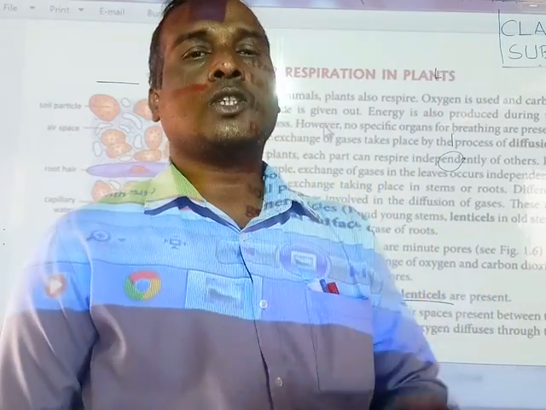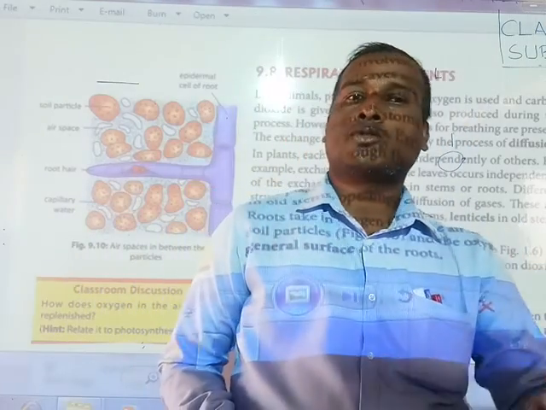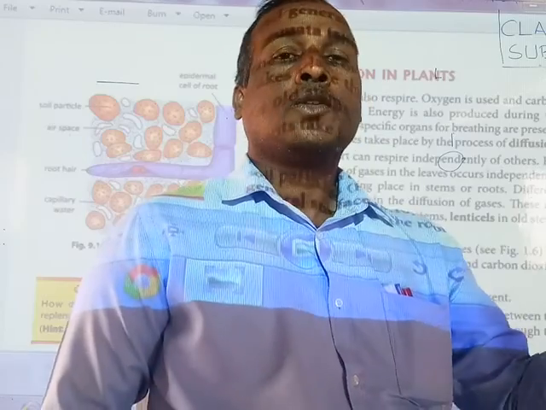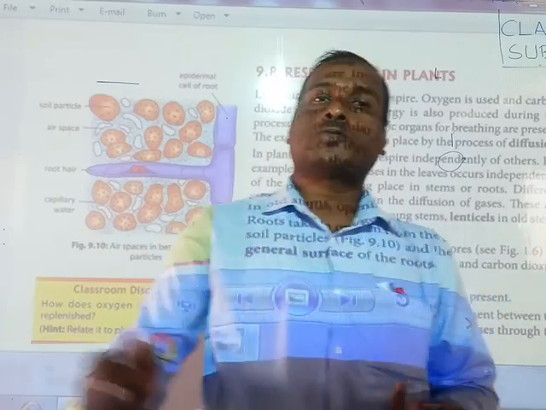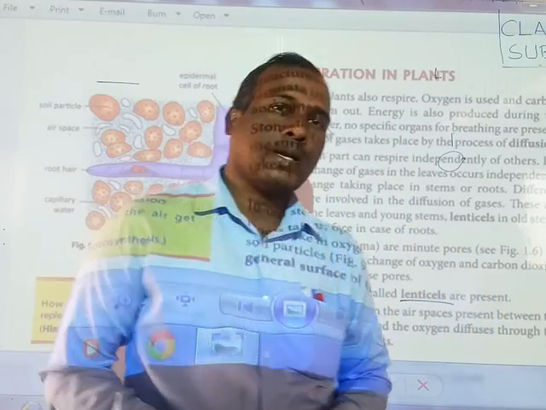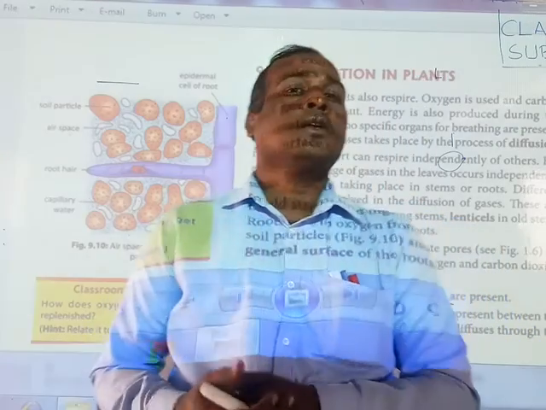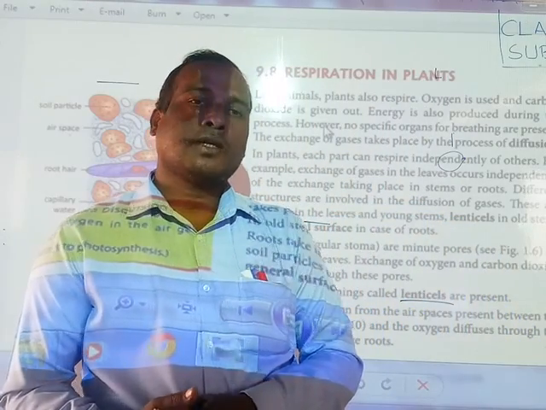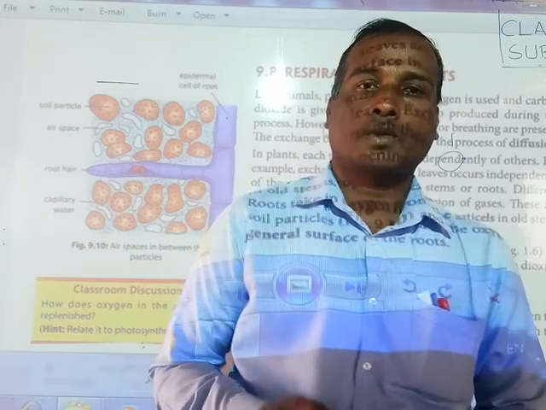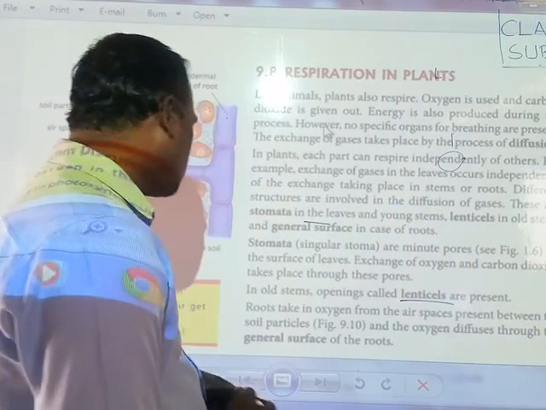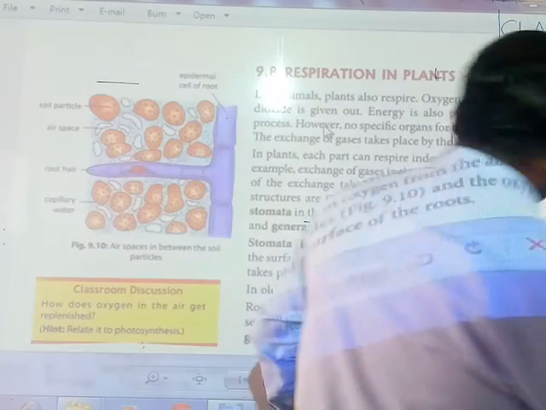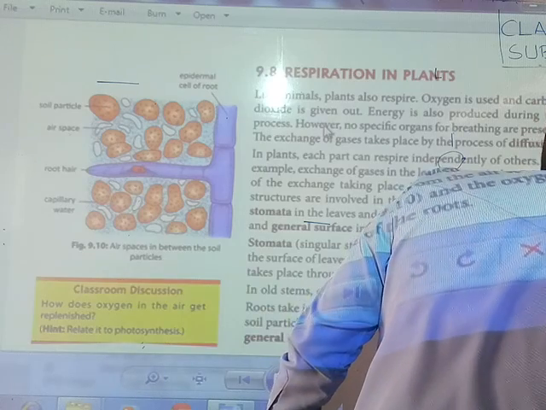Old stems collect oxygen through the lenticels, and leaves collect oxygen gas through the stomata. So different parts of the plant can take in oxygen independently. Okay friends, these are generally about the respiratory system of plants.